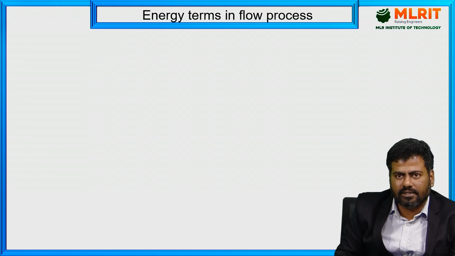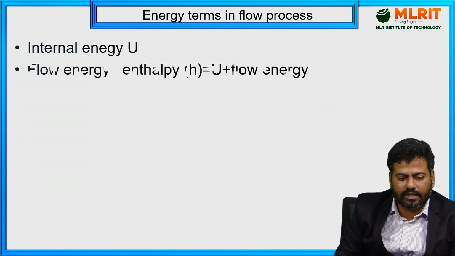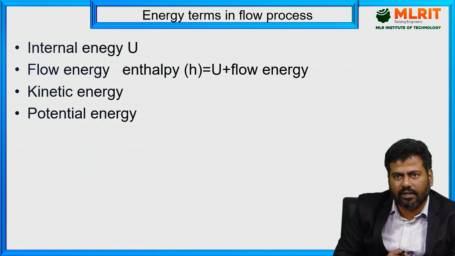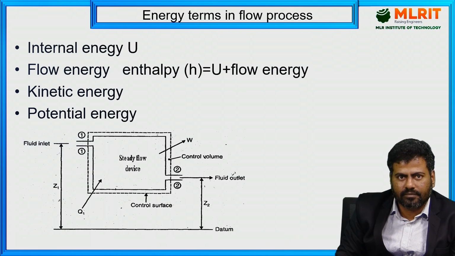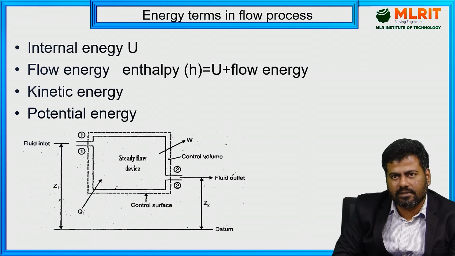So these are the energy terms in flow process. See, listen here. This is what we discussed just now. Internal energy, then after that we are having flow energy, right? With respect to that internal energy and flow energy, we call it enthalpy, right? And then we are having kinetic energy, and then the potential energy, right? So these are all the conditions we are supposed to consider, right?